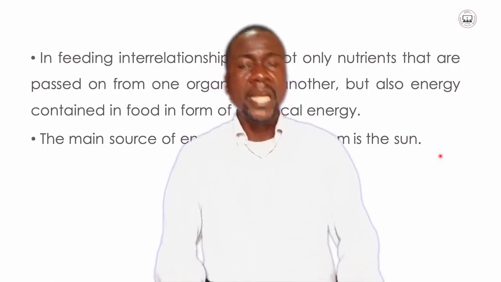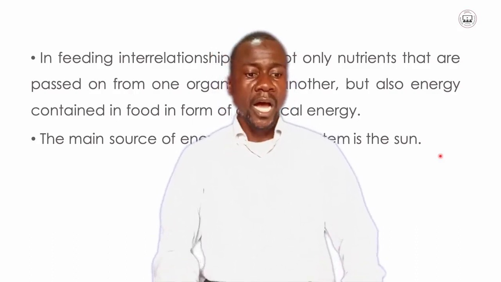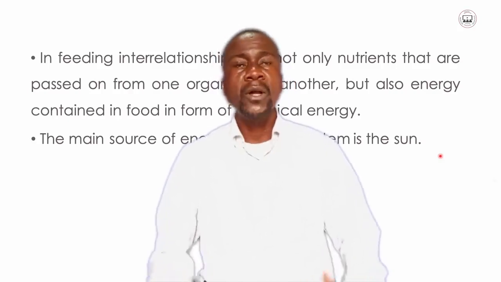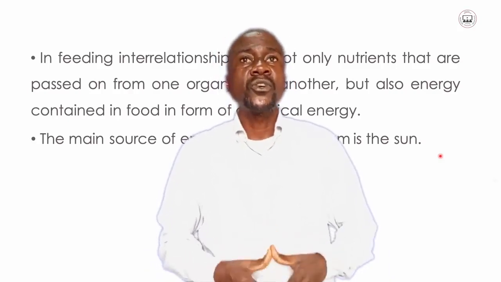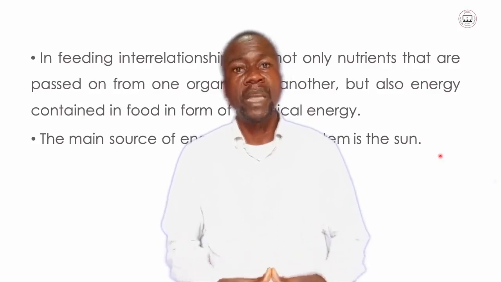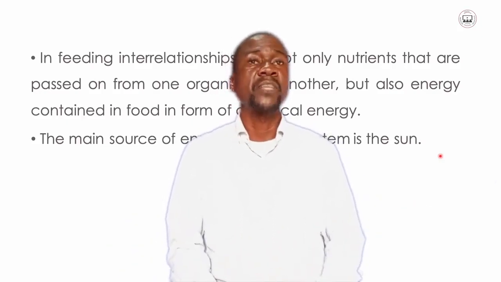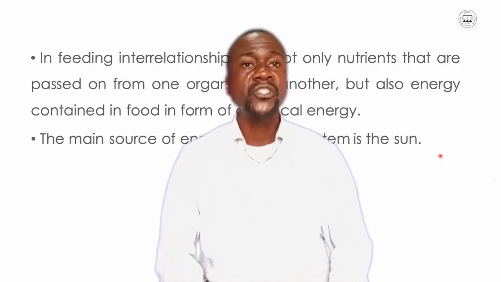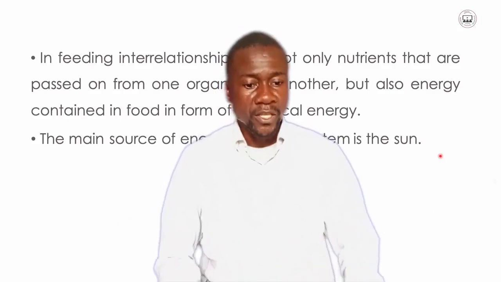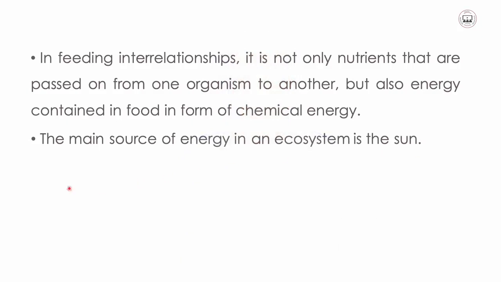So this in an ecosystem becomes the main source. Why? Because without this source, plants would not be in a position to make their own food, and other animals would also fail to feed on these plants because there would be no plants growing. So that's why the sun is regarded as the main source of energy in an ecosystem.